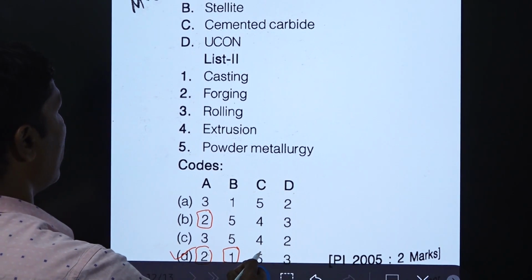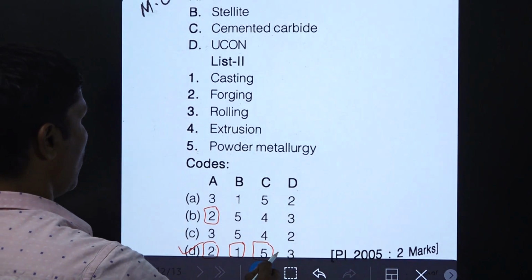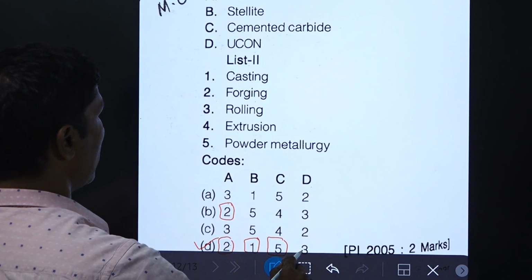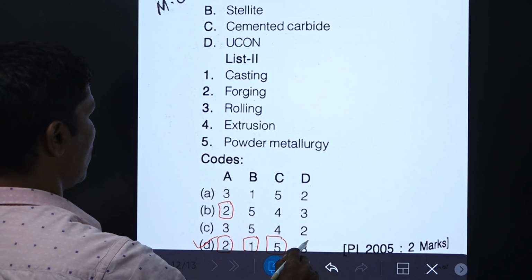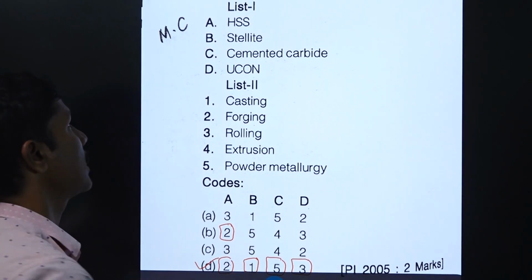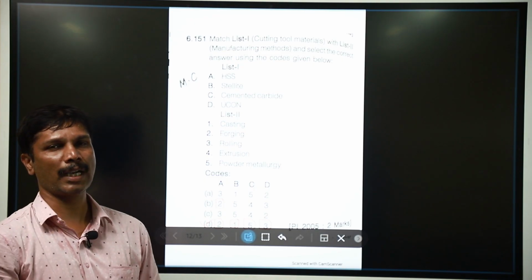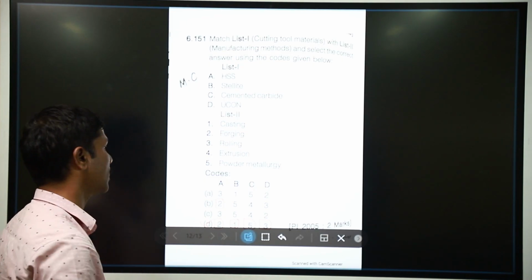Cemented carbide is powder metallurgy, and Yukon can be produced by rolling. So D is the right option. All tools are made by some manufacturing process, and those processes are decided.